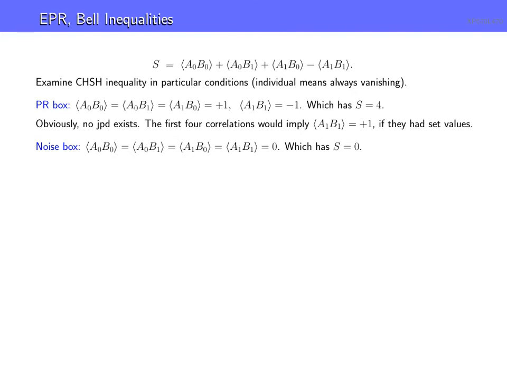And that's just where all the correlations are 0. So that clearly has S equal to 0. That's pretty simple, and it's clearly a case where a joint probability distribution can exist. And this is the other extreme, where there is no correlation whatsoever.